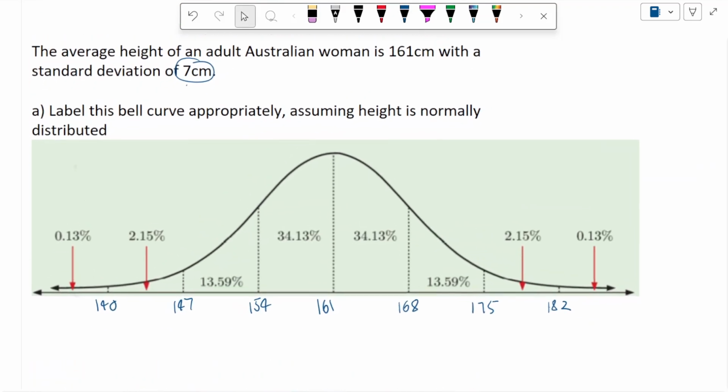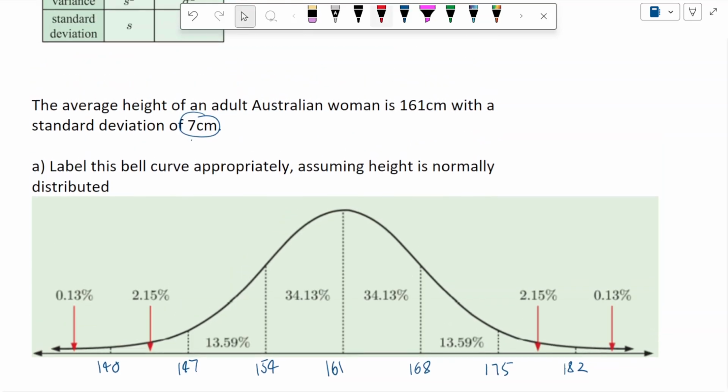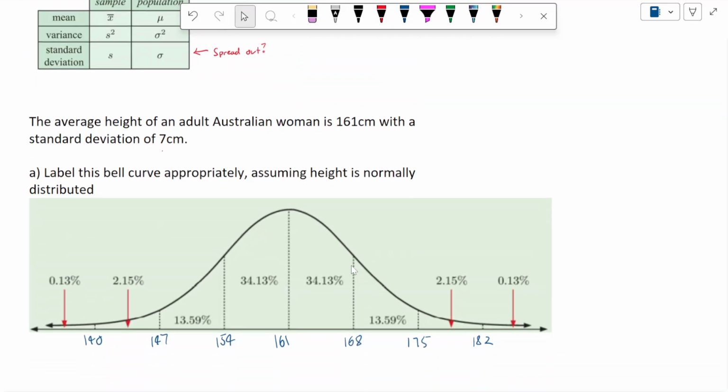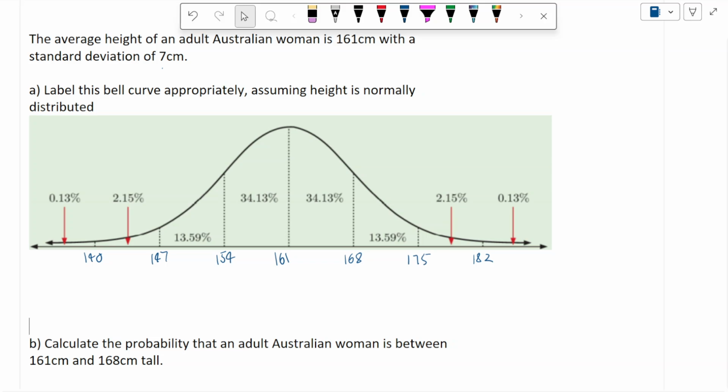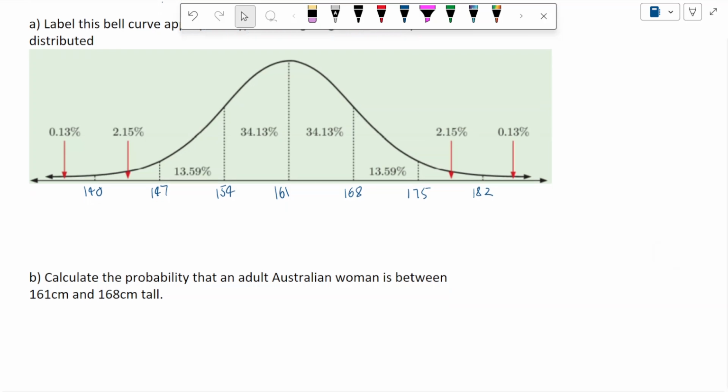So you can sort of imagine that for people to be less than 140 centimeters is going to be quite unlikely if you're an adult Australian woman. And then to be taller than 182 again is quite unlikely. You can imagine that most people are in this range, 154 to 168. In fact, that would be about 68% of people. So calculate the probability that they're between 161 and 168. We can read it off as 34.13%.